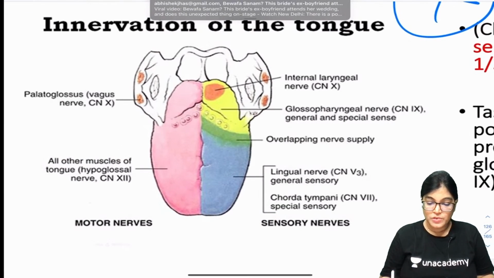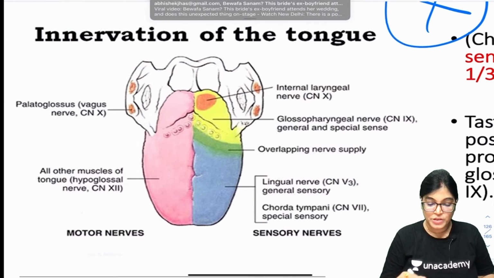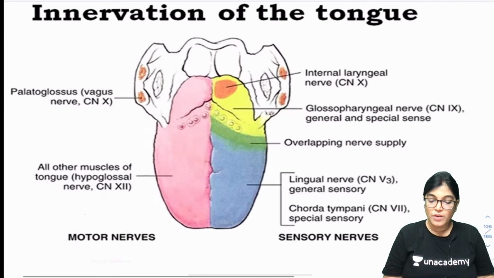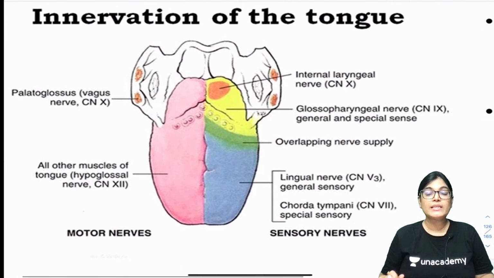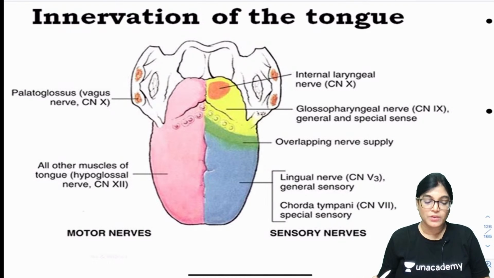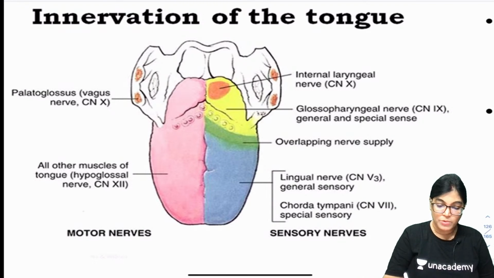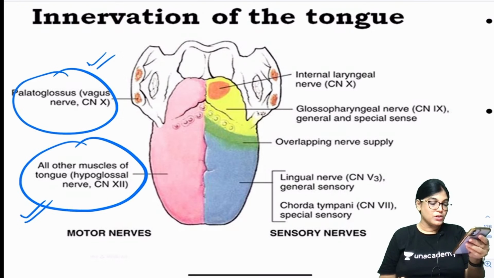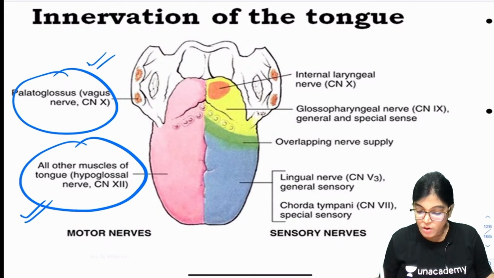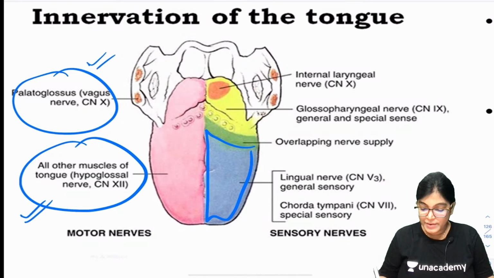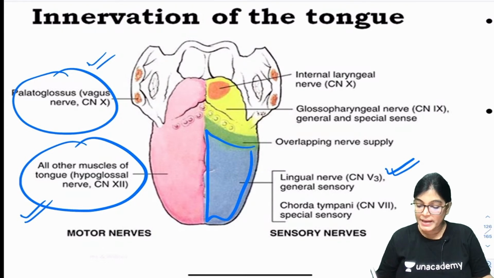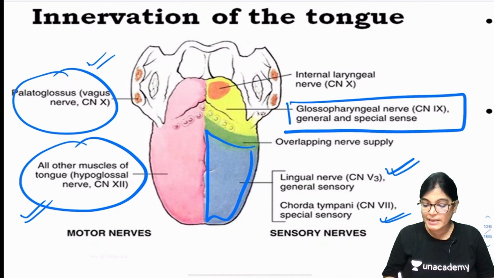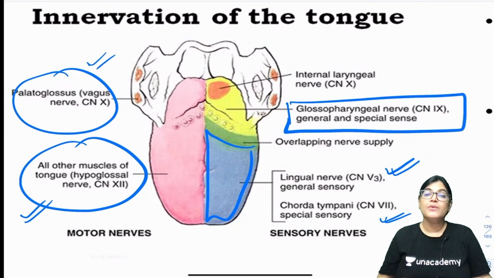See this diagram. I have included this diagram, which is giving you the detail of the innervation of the tongue. When we talk about the muscles, all the muscles are supplied by hypoglossal nerve except the palatoglossus, which is supplied by 10th cranial nerve. Also the anterior part of the tongue is having lingual nerve as general sensory supply, chorda tympani nerve has special taste sensation, and posterior part of the tongue is getting innervation, both general and special, from glossopharyngeal nerve.